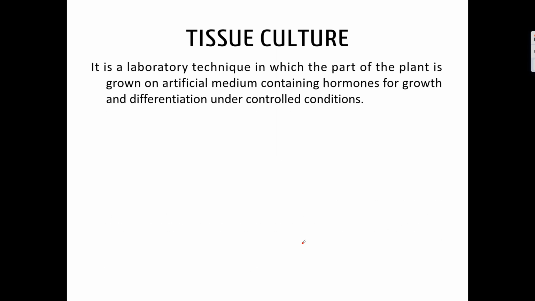Now let us talk about one more concept under vegetative propagation, that is tissue culture. It is a laboratory technique in which a part of the plant is grown on an artificial medium containing hormones under controlled conditions.